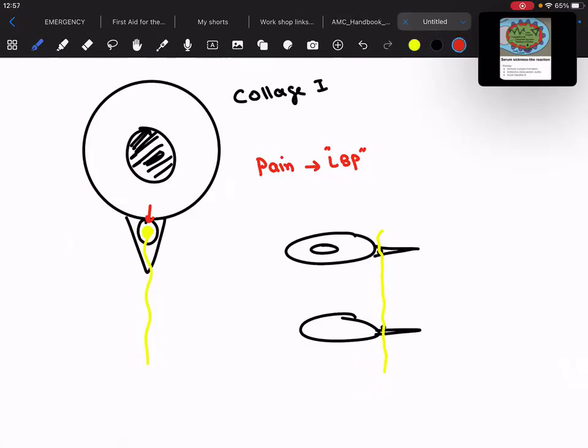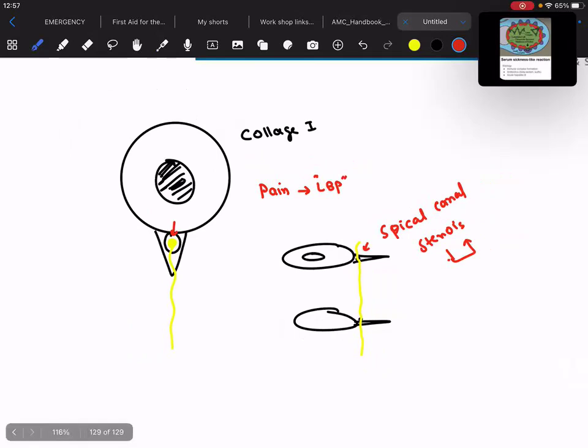Due to any reason, if the spinal canal narrows down, that is what we call spinal canal stenosis, and it will result in impingement of the spinal cord and, more importantly, the nerves related to that particular vertebral level, resulting in different signs and symptoms.